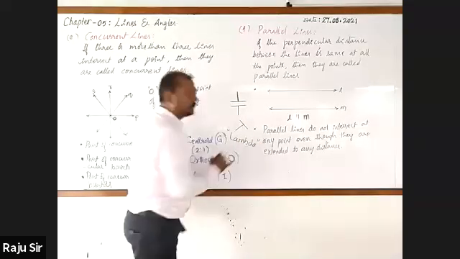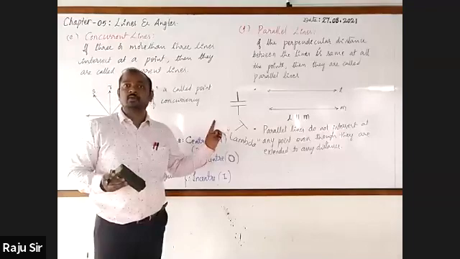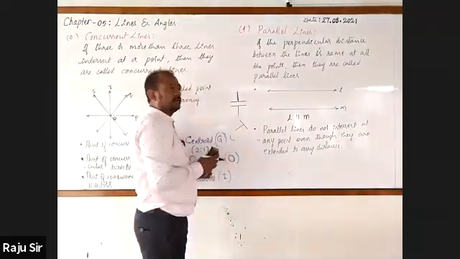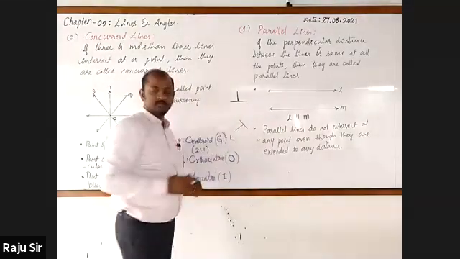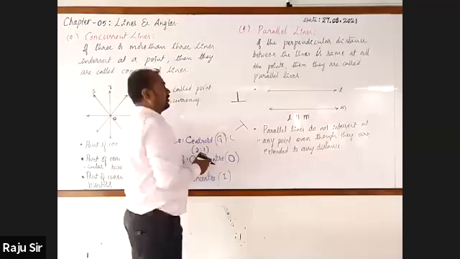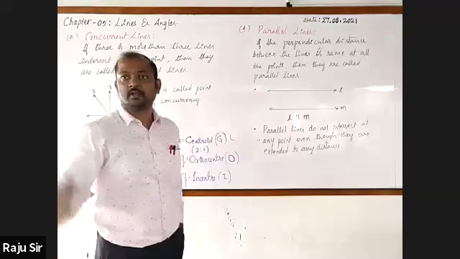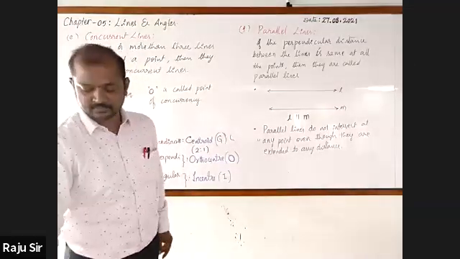It is also a Greek symbol, lambda, which represents wavelength. The inverted T is used to represent perpendicular. Perpendicular line.